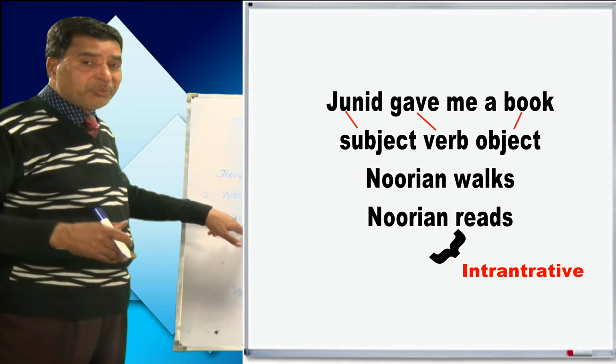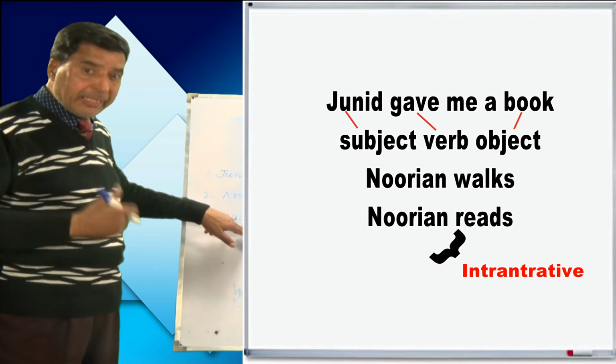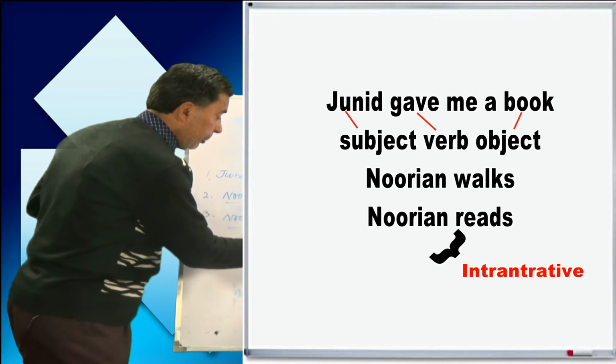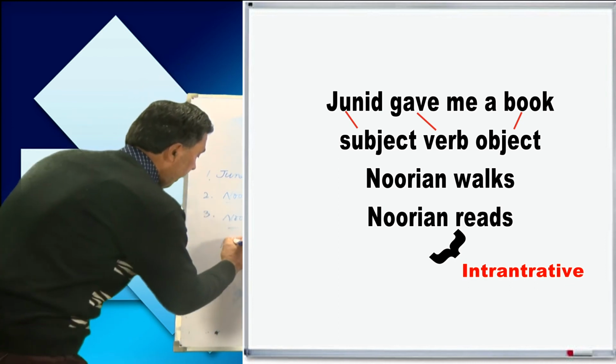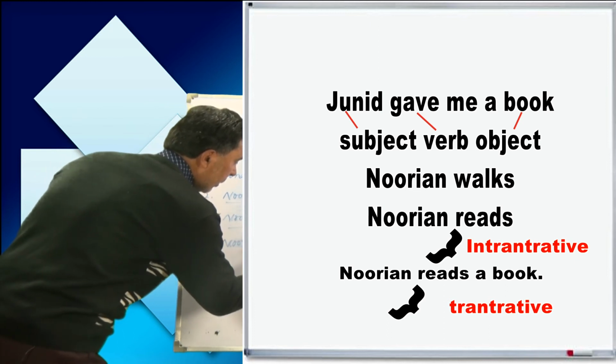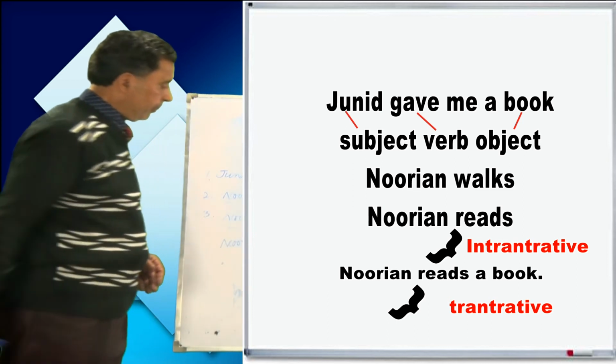Nuran reads. We do not know what she reads, but it still gives complete sense. It does not need anything. So it is an intransitive verb. If I write here now, Nuran reads a book or a poem.